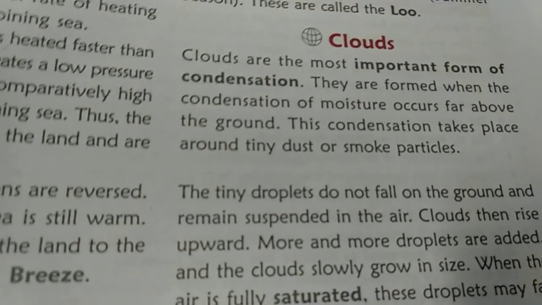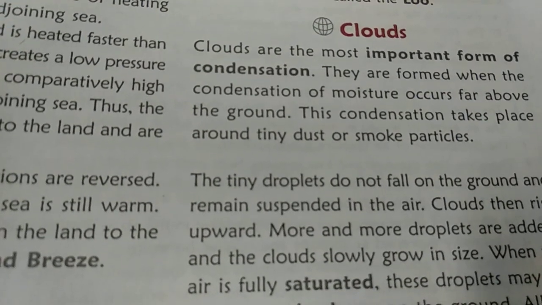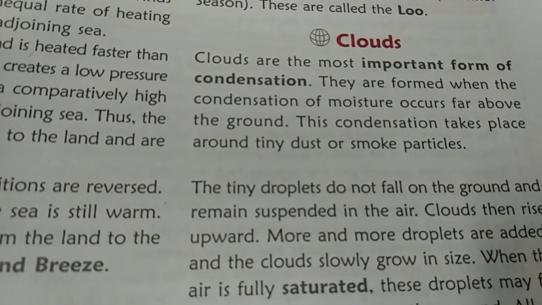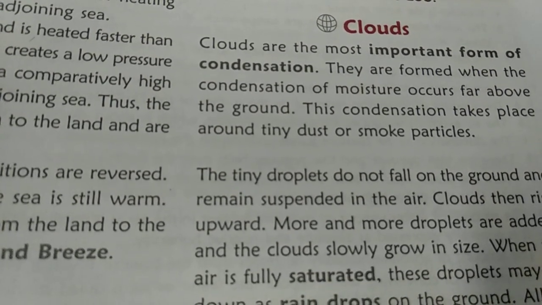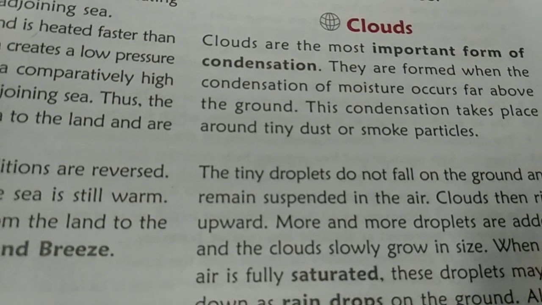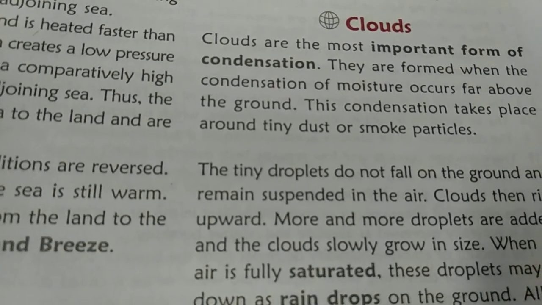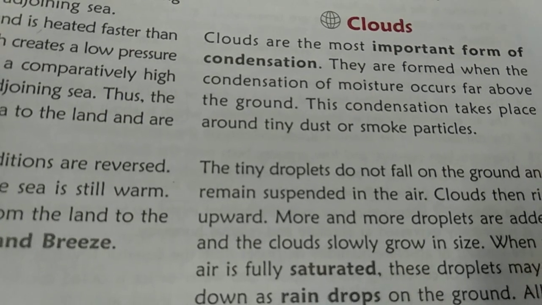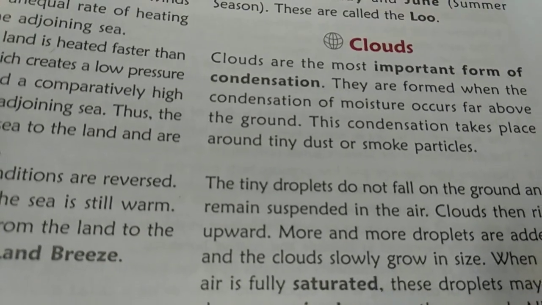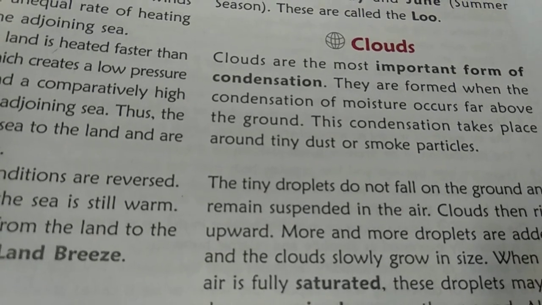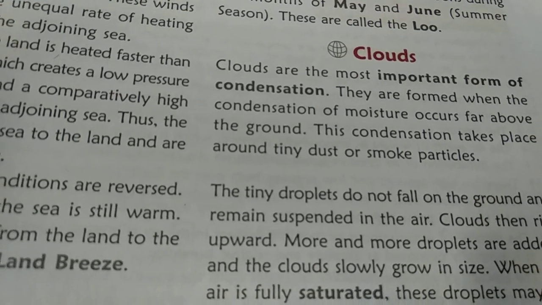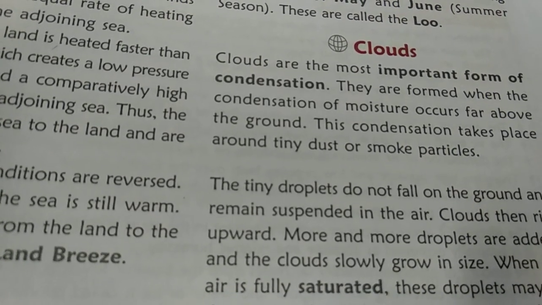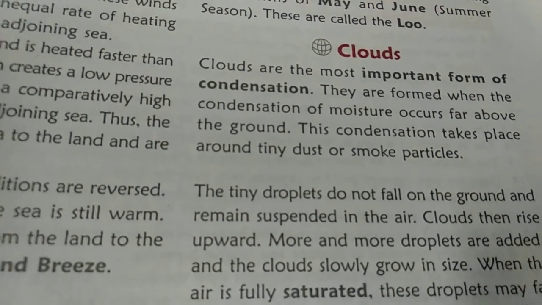Now about clouds. What is a cloud? Clouds are the most important form of condensation, which are formed when the condensation of moisture occurs far above the ground. This condensation takes place around tiny dust or small smoke particles. In the atmosphere, there are small dust and smoke particles. The water particles come together around those dust particles, and they start condensation.